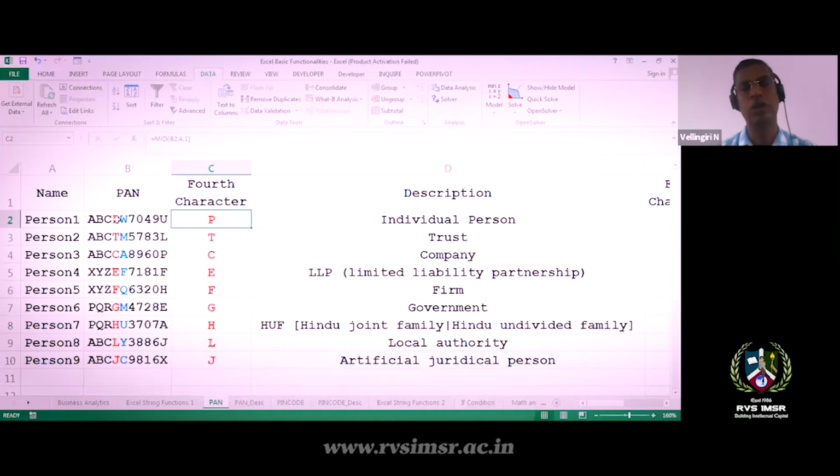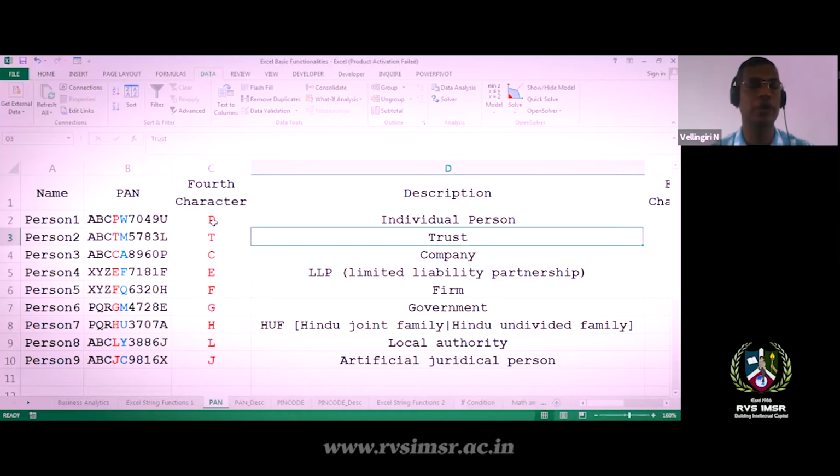Of course, students, you can check your PAN card for your own interest. I think your PAN card number's fourth character is always P. You can verify that in your individual PAN card numbers. You can verify that the fourth character of your PAN card is P. Okay, so this is for your information.